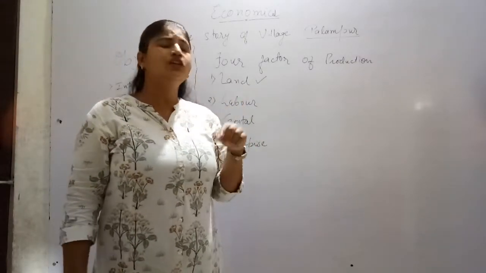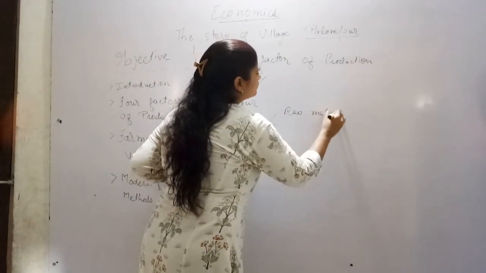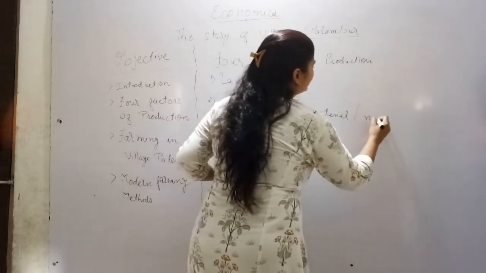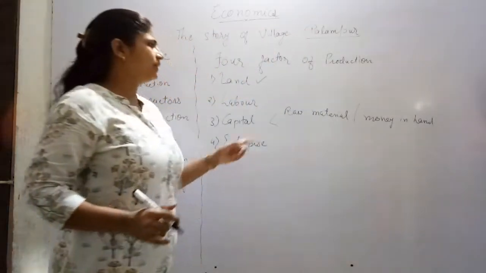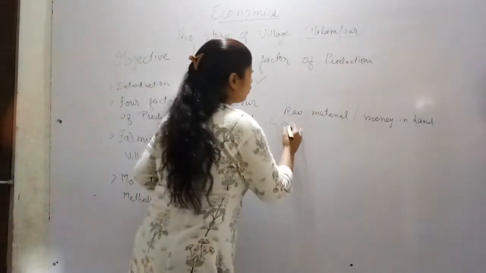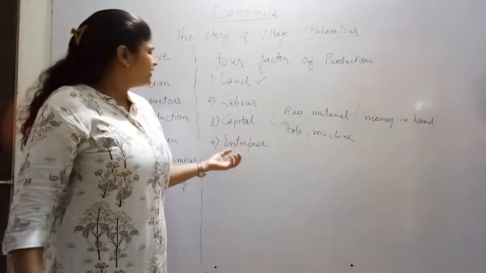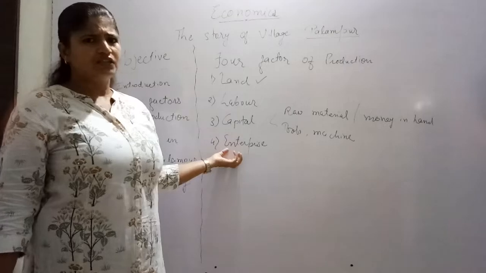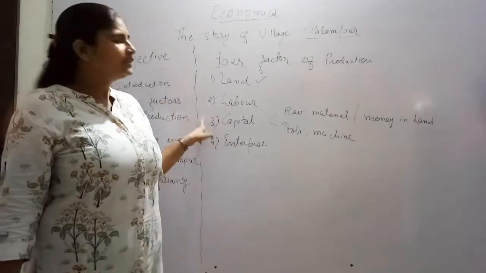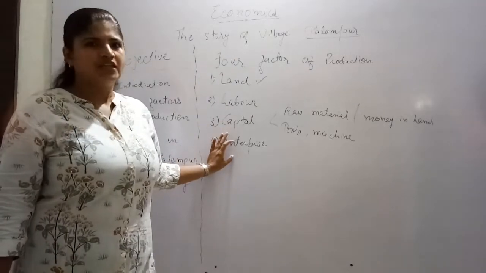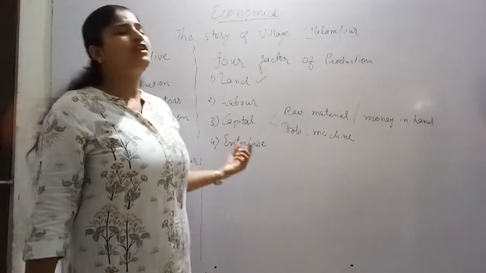What is working capital? Raw materials or money in hand is called working capital. And what is the fixed capital? There are all the tools and machines which we are using, right? And enterprise. Enterprise is the person or the organization who can manage land, labor and capital. All 3 are combined and managed by the enterprise. So the role of enterprise is very important because without it the management is not possible.